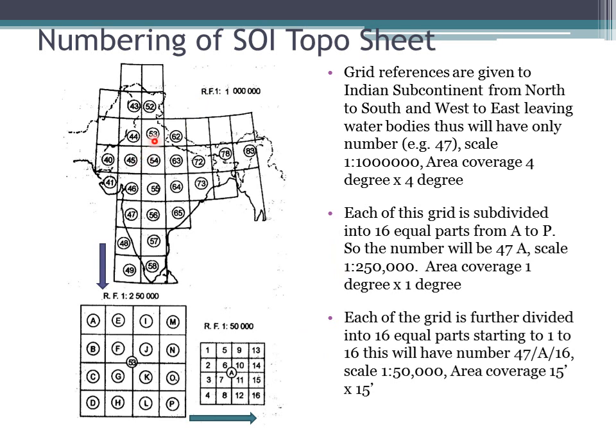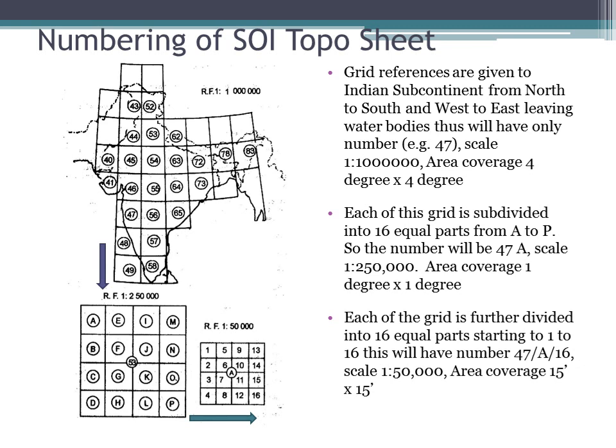Now here students, what you are supposed to remember is, in MCQs they will ask which is the correct RF, representative fraction, for 47A, and give you 4 options. Okay, 1:250,000, 1:50,000, 1:25,000, 1:1 million, of which you have to select 1:250,000. This is important, and to understand how these are numbered, let's go ahead.